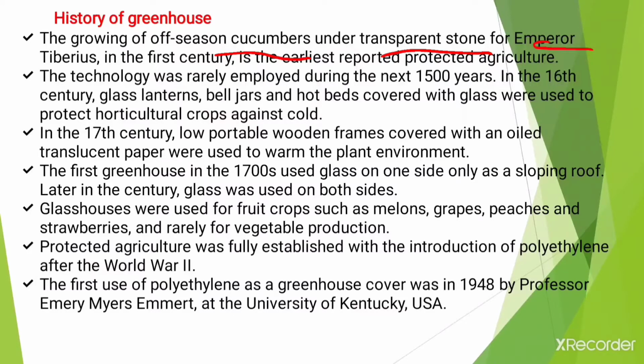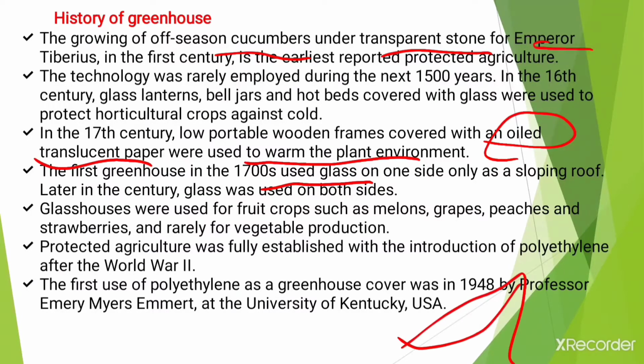Then in the 17th century, low portable wooden frames covered with oiled transparent paper were used to warm the plant environment. After that, the first greenhouse used glass on one side only as a sloping roof, and later in the same century, glass was used on both sides.